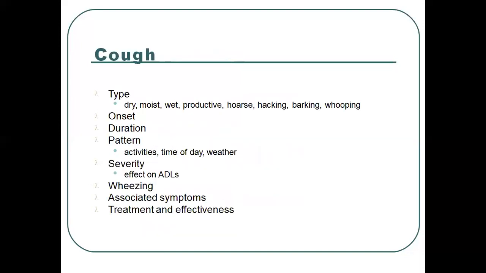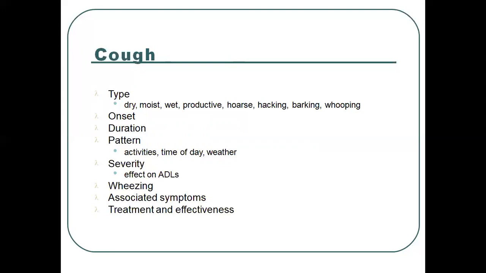The next is cough. If the patient is having the problem of cough, we have to ask the patient about the type of cough. There are many types of cough like dry cough, moist cough, wet cough, productive cough, hoarseness cough, hacking, barking, whooping cough. So we have to ask which type of cough the patient is having. When the patient is able to explain the type of cough, the physician will be able to diagnose the disease.